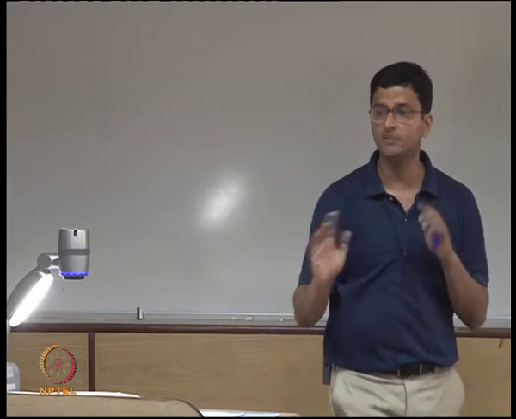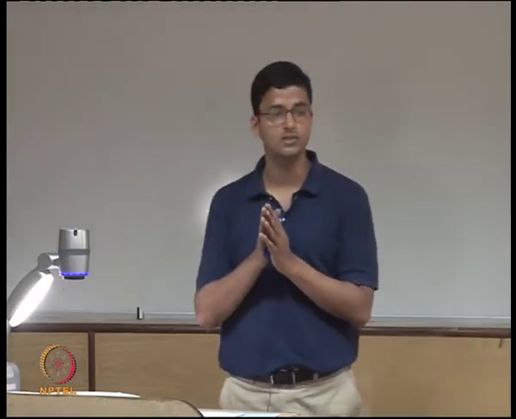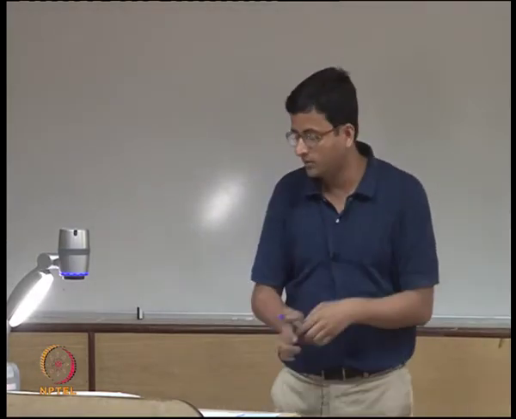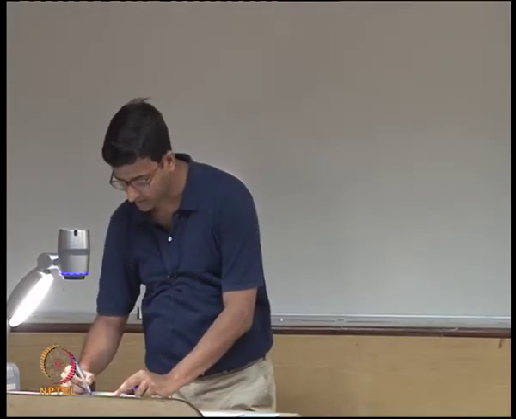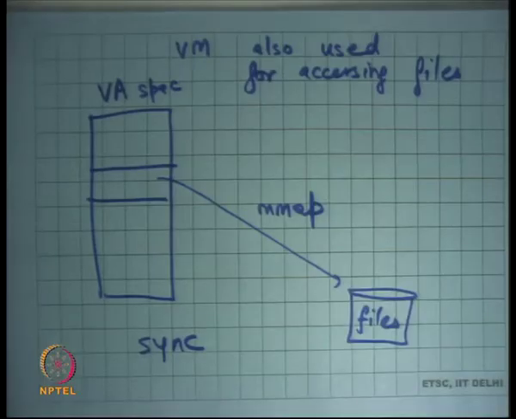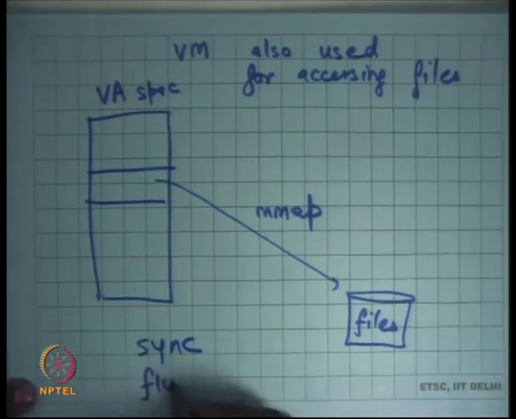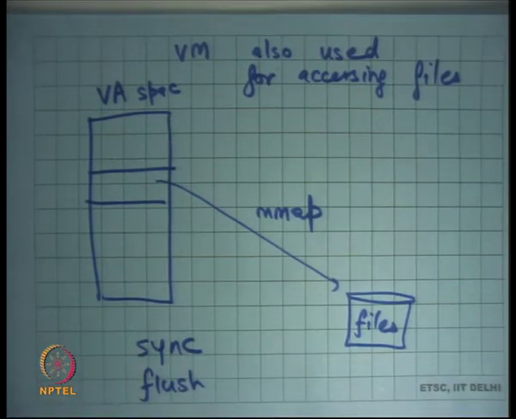But for the file, I need some guarantee that it has to be written to the disk. One way to do that is by providing system calls like flush or sync. In general, when you write, there is no guarantee that the contents will be reflected on disk. But if you want a guarantee, then you can use an explicit system call to say that the contents should be flushed to disk, and they will be flushed in some batched way so that it becomes efficient also, right?